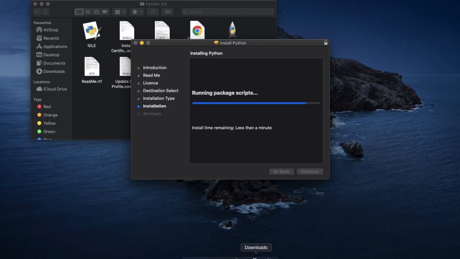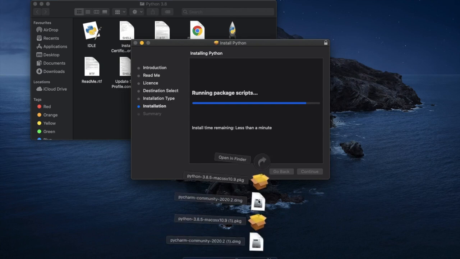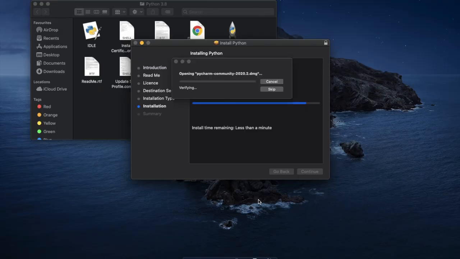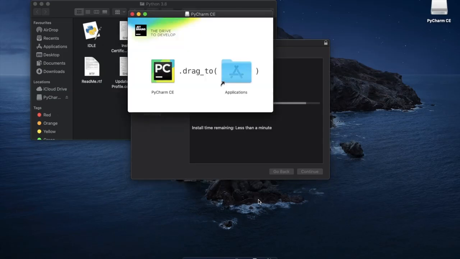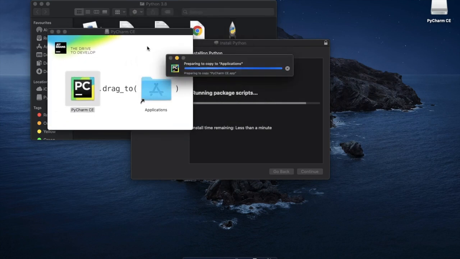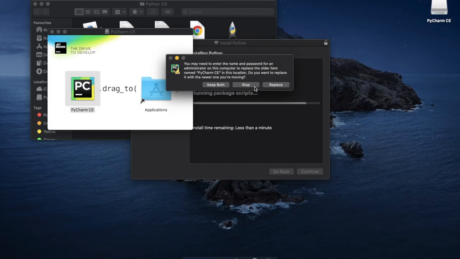Now let's head back to the PyCharm installation. In Mac it's easier to install.